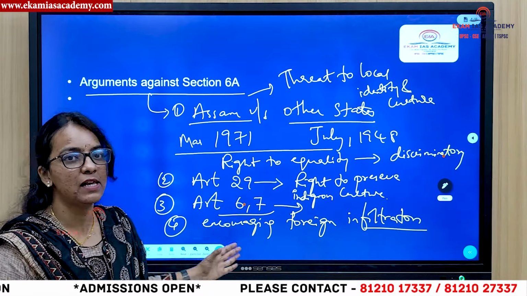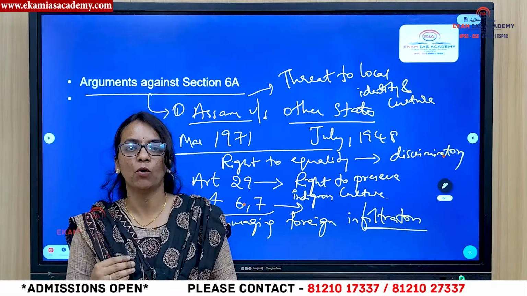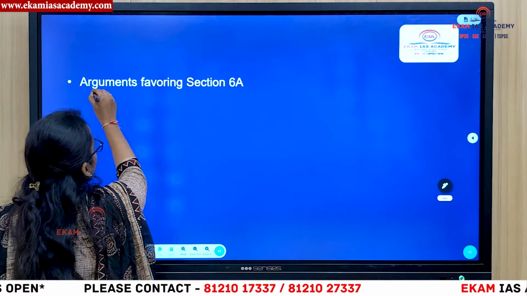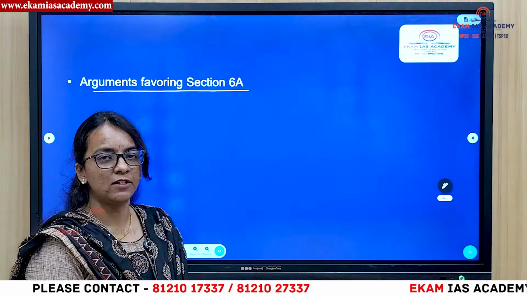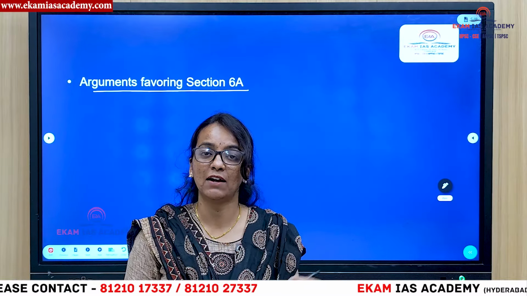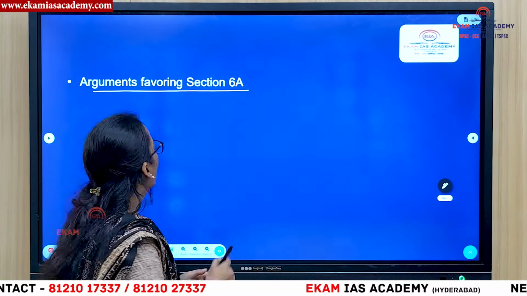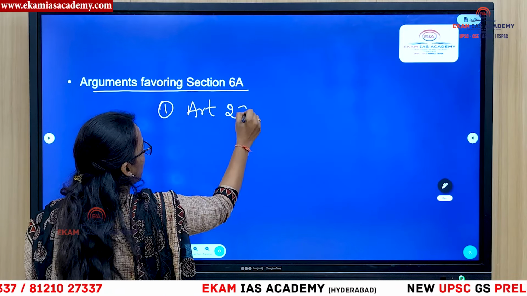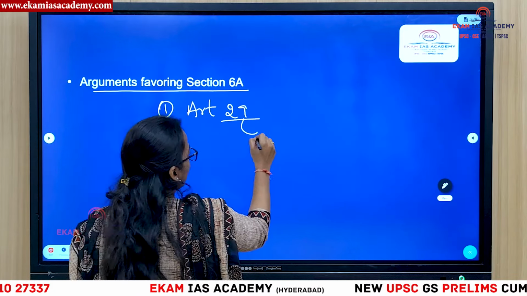So these are the arguments against Section 6A. Now we will see what are the arguments favoring Section 6A. What is the Supreme Court interpretation? What did the CJI say? Why have they upheld Section 6A? One, it is not a violation of Article 29. Because